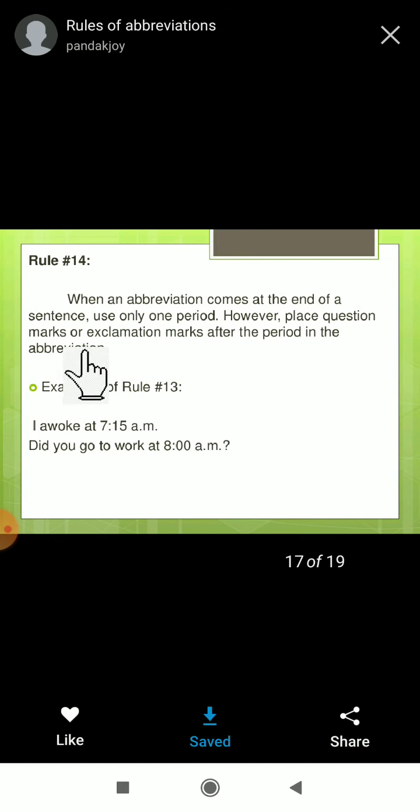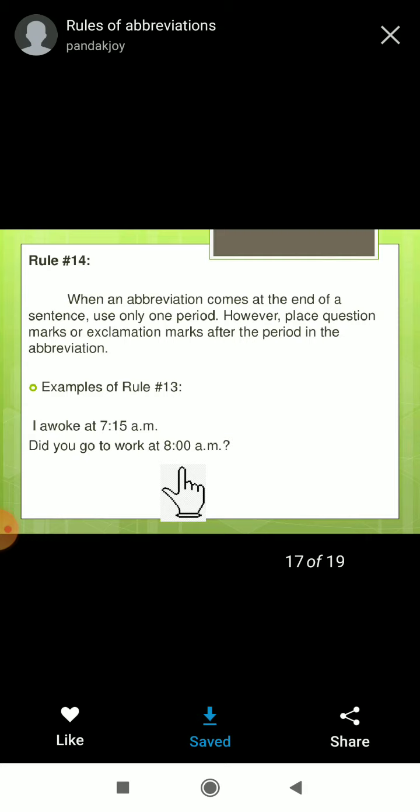Okay. Next, the 14th rule. When an abbreviation comes at the end of a sentence, use only one period. At the end of the sentence you have to use only one period. One period means full stop. And if a question mark is there, then it should be a proper abbreviation. See here, I awoke at 7:15 a.m. Okay, after that full stop. Here, did you go to work at 8 a.m.? So here you can give the question mark, but before that you have to give the period to complete the abbreviation.